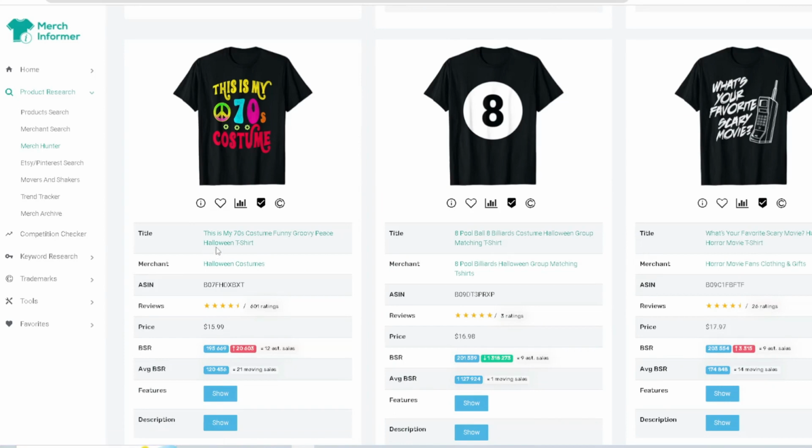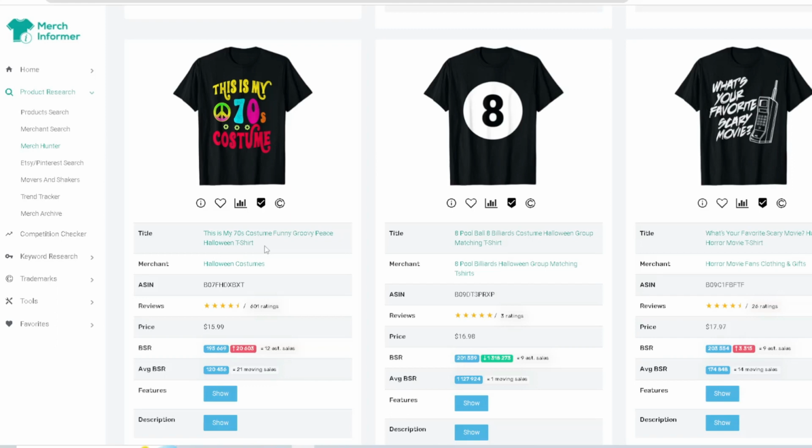Now, this is my 70s costume. Anything related to costume, right? You're going to see Halloween and costume. Okay. If you do keyword research into that, you're going to see how big this niche is. And there's so many different ideas. So if you have a top selling niche, and you're doing really well with it, if you can mix anything with the costume and create some type of costume, this is my 70s costume. You can see what they did right there.